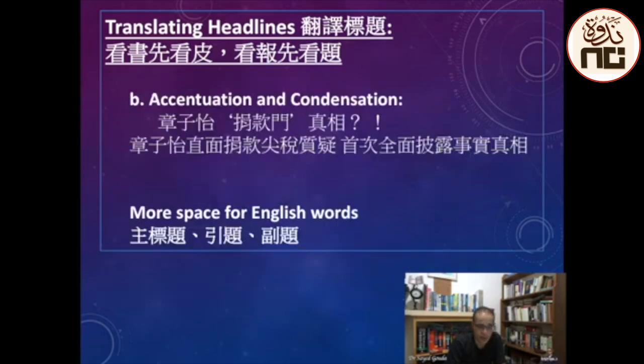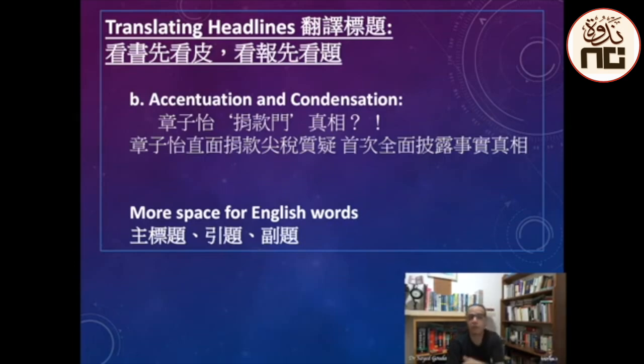Accentuation and condensation. When you translate a Chinese headline into English, usually the Chinese headline is much longer than the English headline. And here you don't have to translate the Chinese headline word for word. Like this headline here, Zhang Ziyi, Zhuan Kuan Men Zhenxiang. This is about a famous Chinese actor. So you don't have to translate this long headline, and the following sub-headlines, word for word.